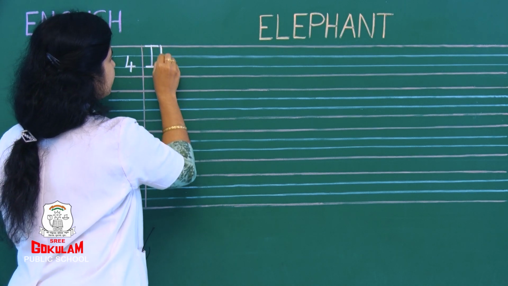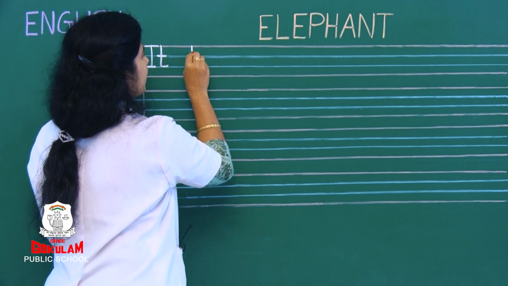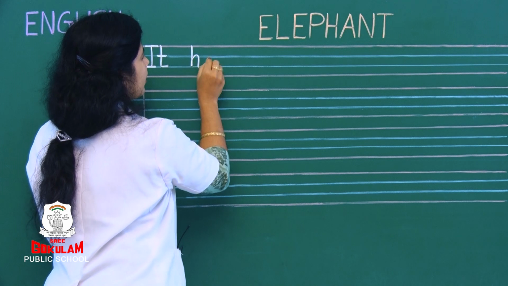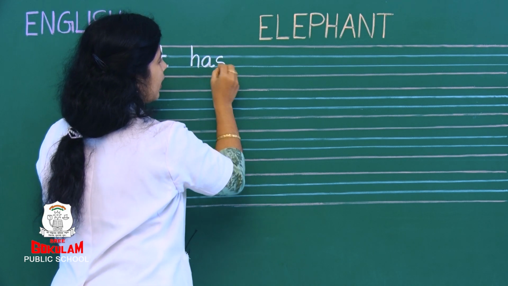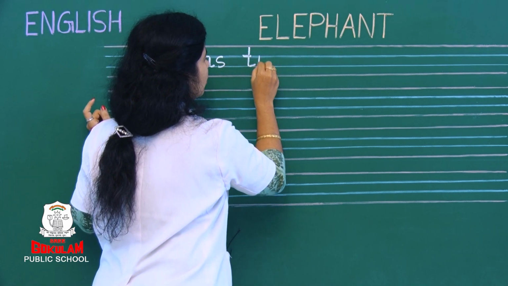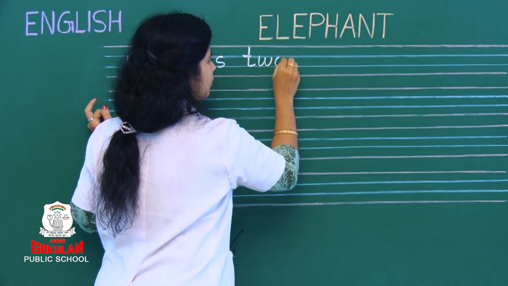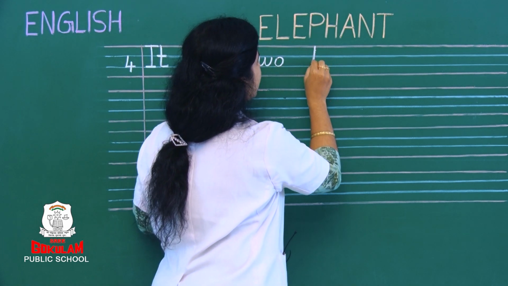It. It, one finger gap, and write has. It has, one finger gap, and write 2. Again one finger gap and write tusk.